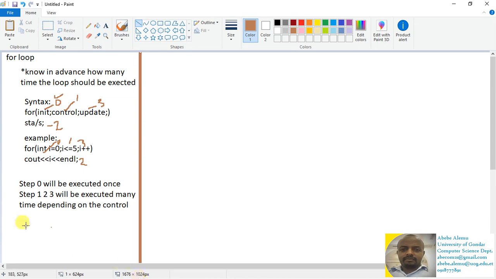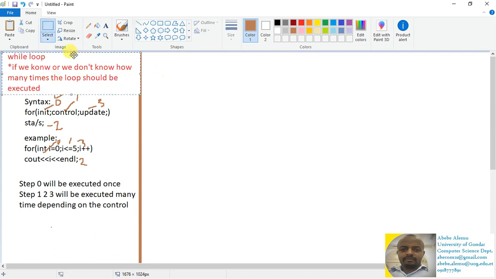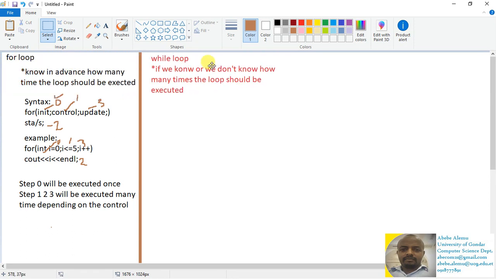Now let's have a look at what exactly a while loop is and when the while loop is recommended. We use a while loop if we know, as well as if we do not know in advance, how many times the loop should be executed. This is very important.